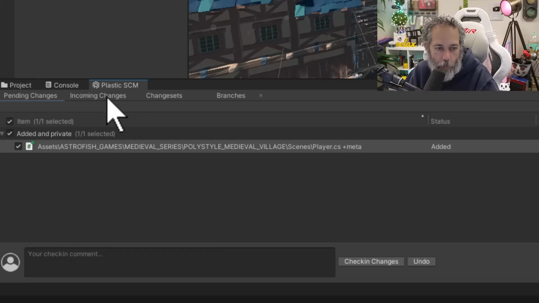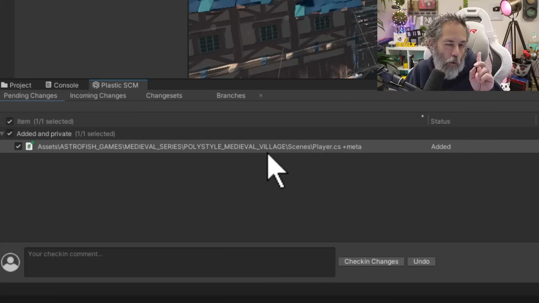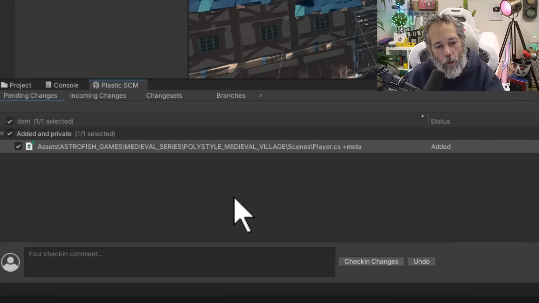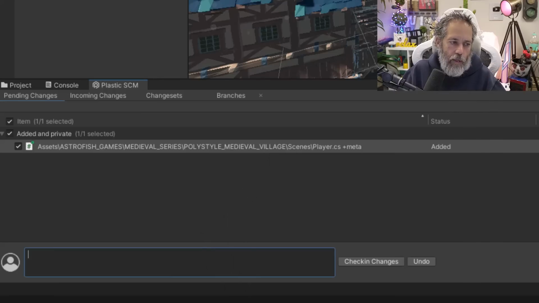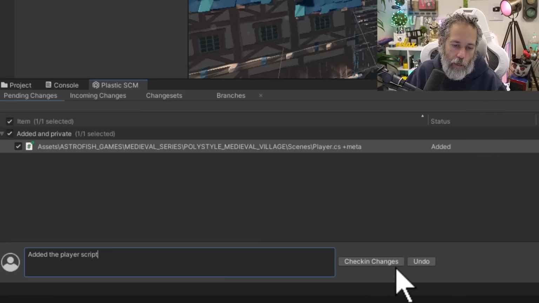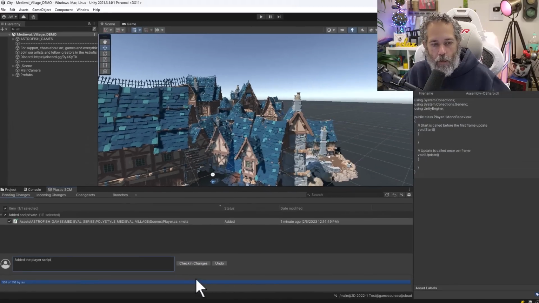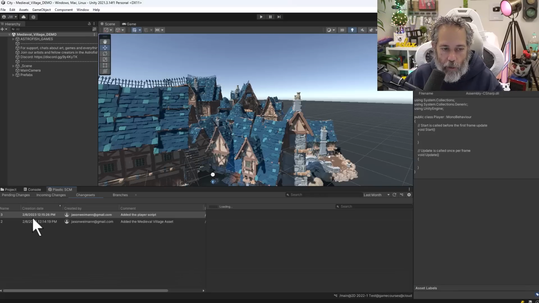But if I go to the Plastic SCM window and go to pending changes, you'll see that I now have this player.cs file. I can see that it's in my scenes folder, which is the wrong place, but I'm going to commit it anyway because I want to show you how to move things next. So let's say that we've added the player script. Normally I would write a little bit of code in that player script before I committed it. I'm not going to commit an empty script, but let's imagine that I've written a little bit of code and I check in my changes. Now when I go back to my change set list, I'm going to see two changes.